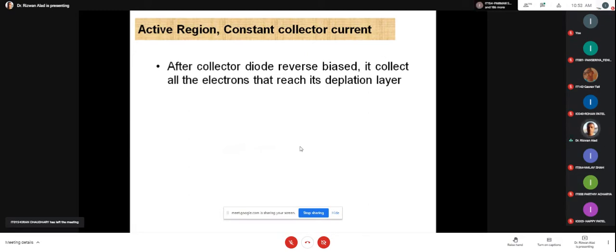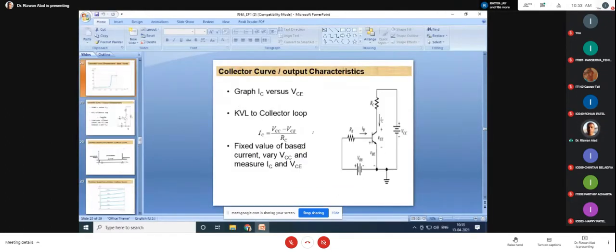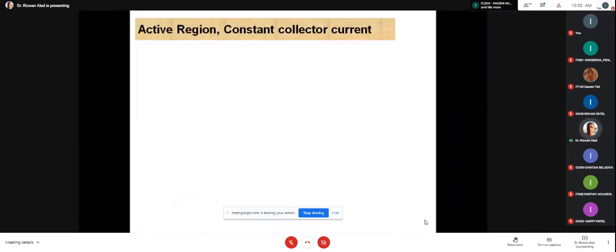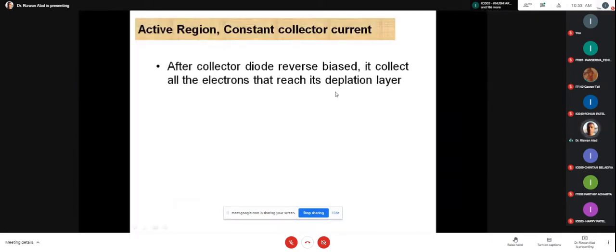Now please all of you write down the next point. What is the meaning of active region or constant collector current region? Please write this point in your notebook. Is the screen visible, Rohan?